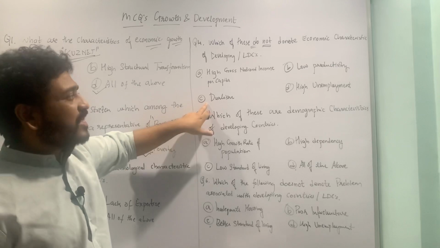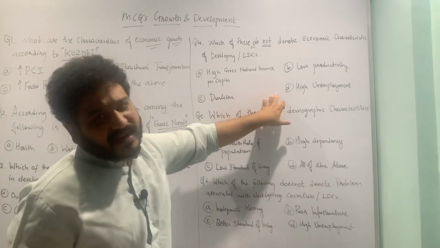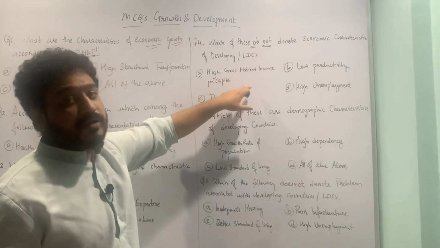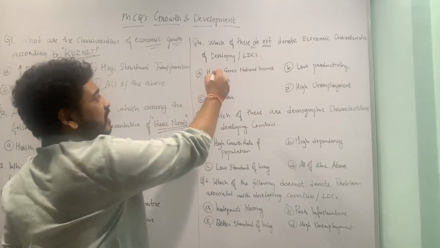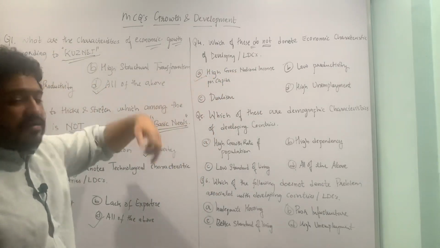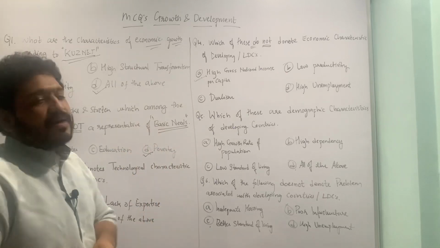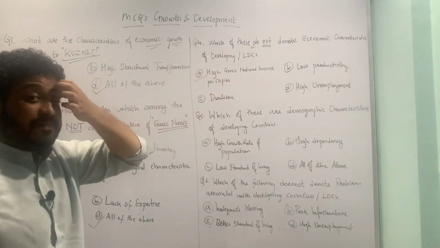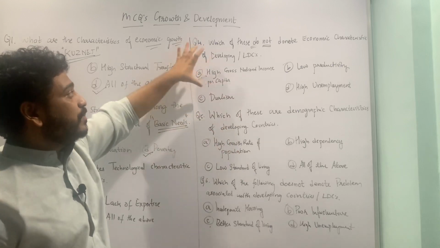Dualism, again that is a characteristic, and high unemployment is again a characteristic of least developed or developing countries. So high gross national income per capita cannot be a characteristic; it will be low gross national income per capita in developing countries. So I hope that idea is pretty much clear.